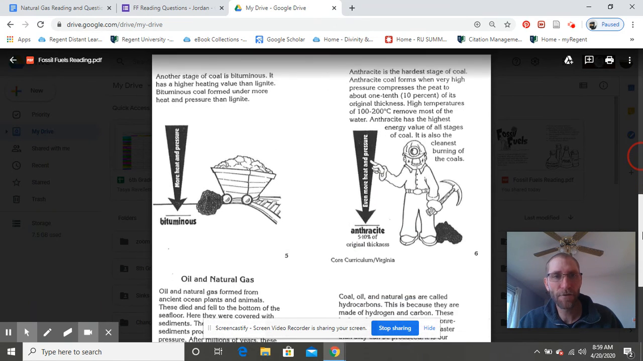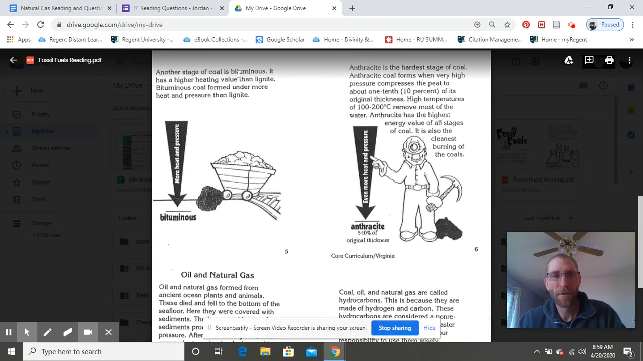Okay. Another stage of coal is bituminous. It is a higher heating value than lignite. Bituminous coal is formed under more heat and more pressure than lignite, and it probably takes a little bit more time. So bituminous, and one of our other words is subbituminous, so that's kind of between those two.